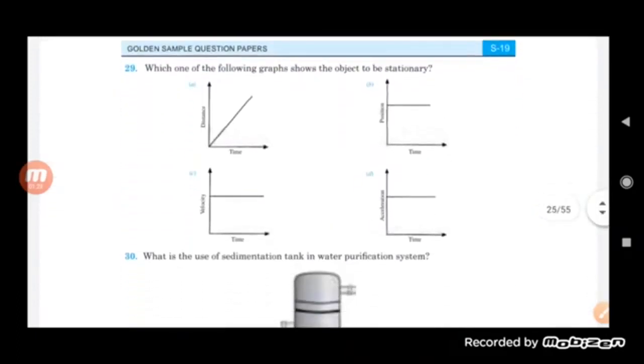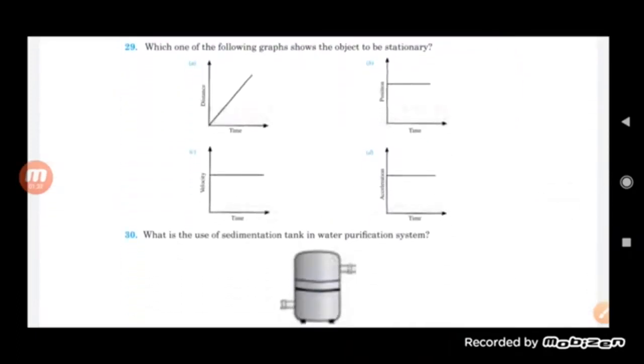Okay, now see here question number 29. Which one of the following graphs shows that the object is stationary? So which one is the stationary one, students? When you look at all of them, you will find the second one is the position time graph. Acceleration and time, such a kind of graph is not there.